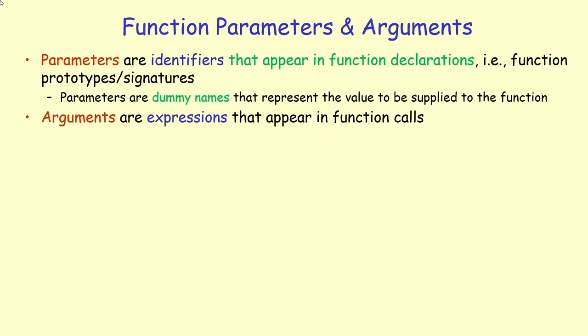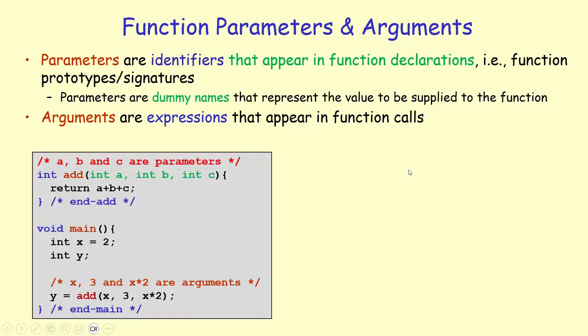In this lecture, we'll be talking about function parameters and arguments. Parameters are identifiers that appear in function declarations, in other words, function prototypes or signatures. Parameters are dummy names that represent the value to be supplied to the function. Arguments, on the other hand, are expressions that appear in function calls.